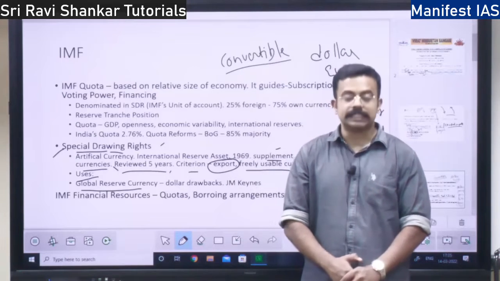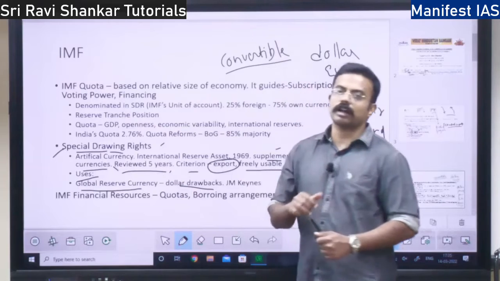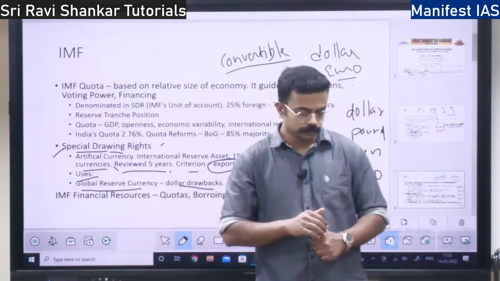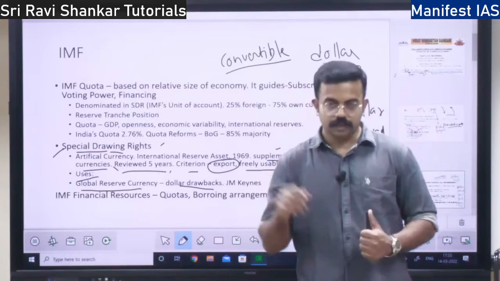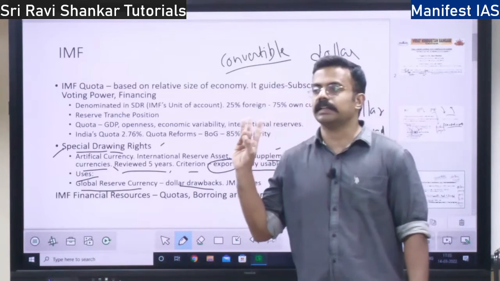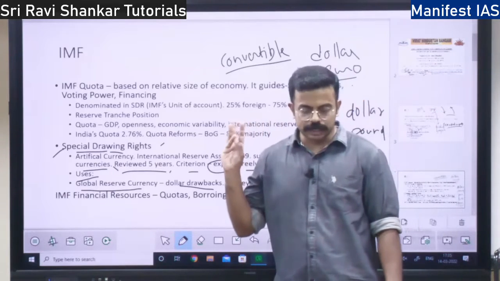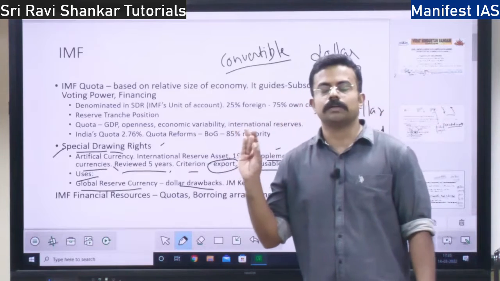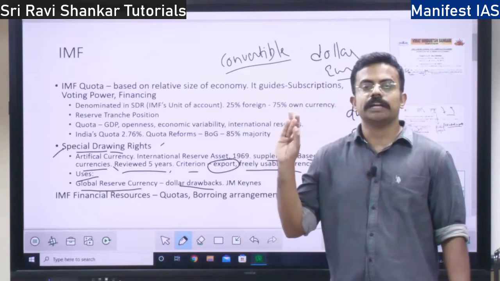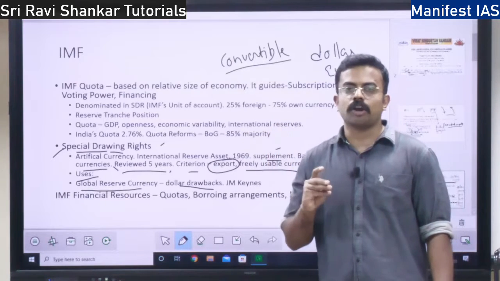We can have SDR as a global reserve currency. Why? Because there are a lot of drawbacks with the dollar. What are the drawbacks? First drawback is it is a national currency. It is confined to one country, right? One country's national currency cannot be a global currency. Next, if the value of the dollar drops, it will be a disaster for the entire world, right? That is the second drawback.